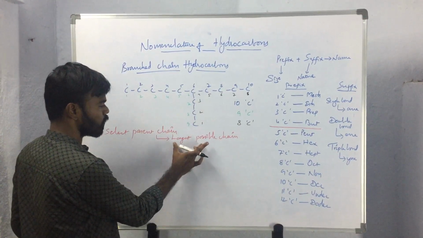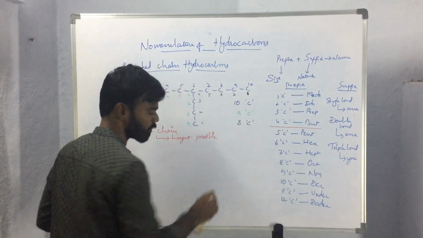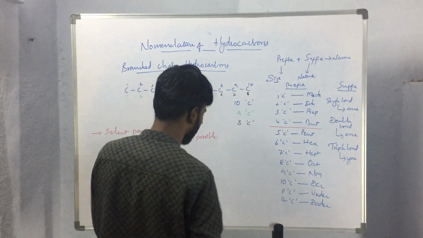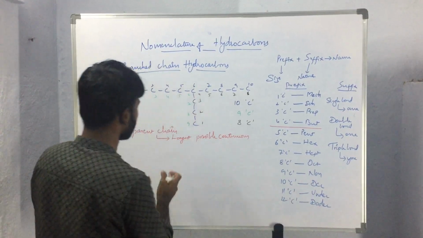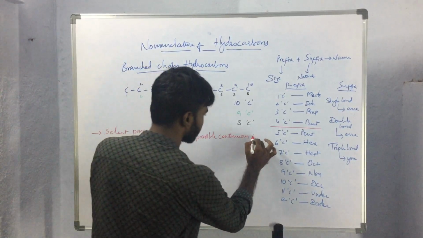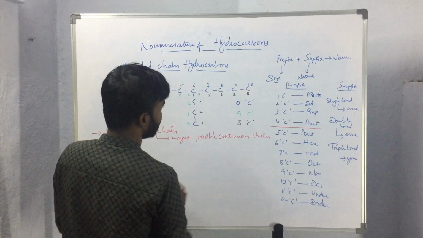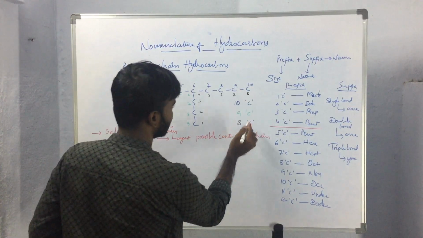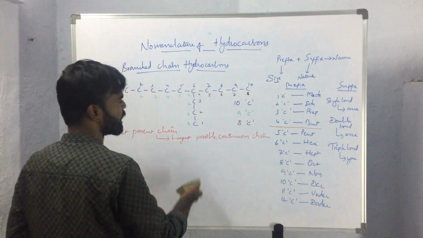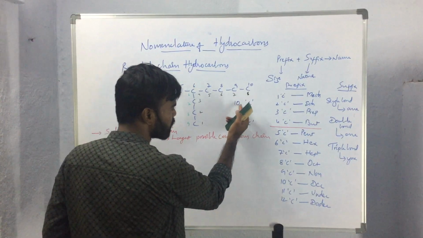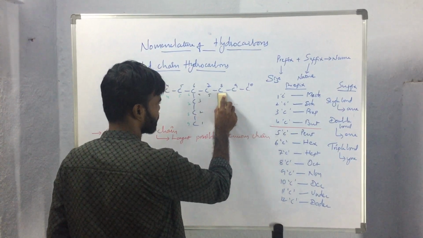So here we have to go for the longest possible continuous chain, and this will be the parent chain. Among these three possibilities, the chain that has 10 carbon atoms is the longest possible continuous chain. So we will be considering this chain having 10 carbon atoms as the parent chain.